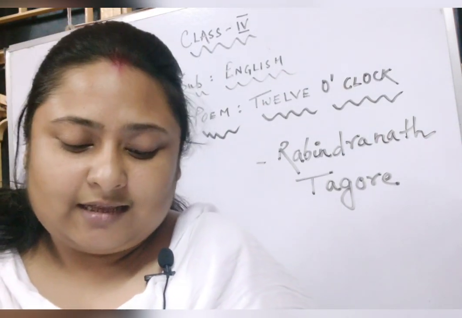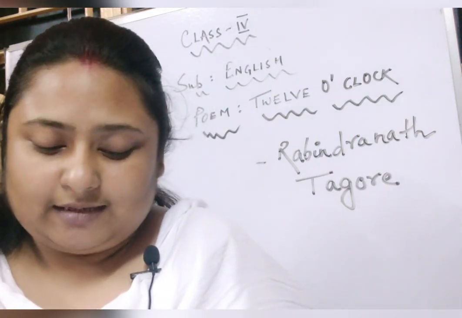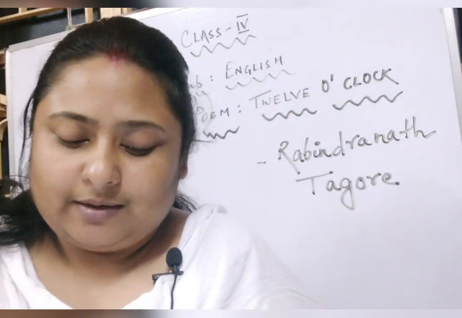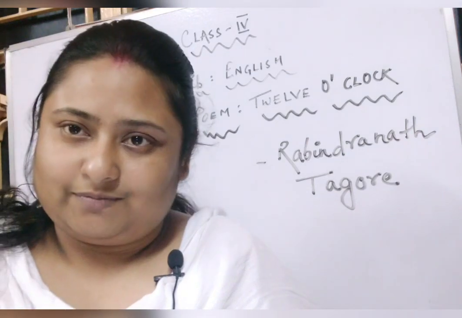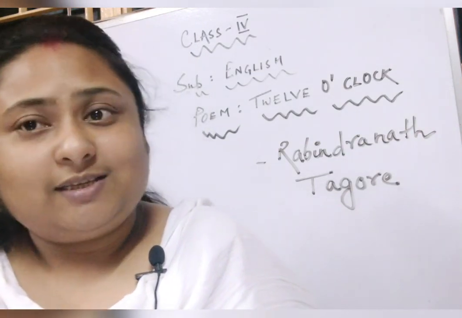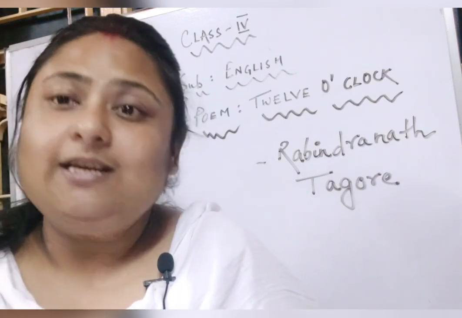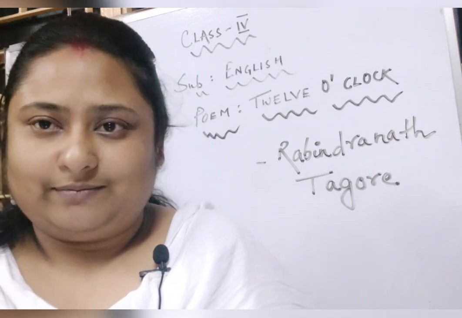He says the sun has set and the old fisherwoman is gathering herbs for her supper, and she is standing by the side of a pond. So this is the summary of the poem, children. So let's start learning the poem in details and the explanation as well.